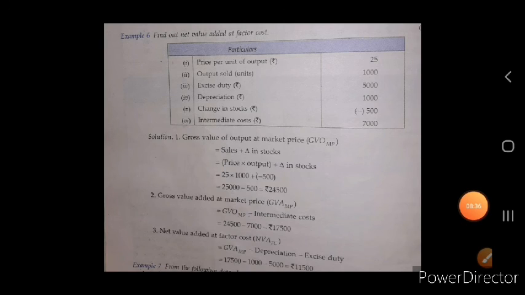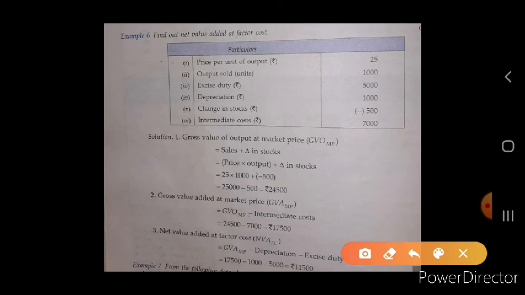Okay, in the question, find out the NVA at factor cost. We have to calculate here NVA at factor cost. Here the price per unit is given 25, output sold is given 1000, excise duty is given 5000. Excise duty is the indirect tax. Okay, depreciation 1000, change in stock is minus 500, intermediate cost is 7000.